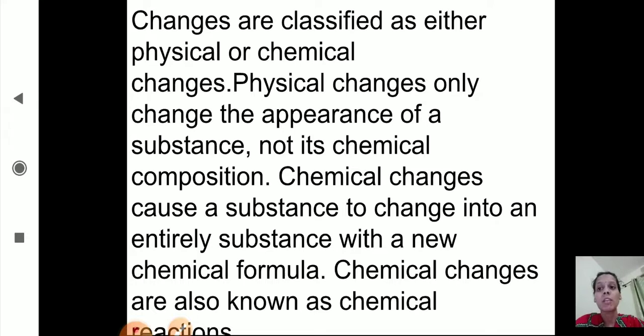Chemical changes cause a substance to change into an entirely new substance with a new chemical formula. Chemical changes are also known as chemical reactions. In chemical changes, there is a change in the composition of a substance and we get a new substance. So this is chemical change.